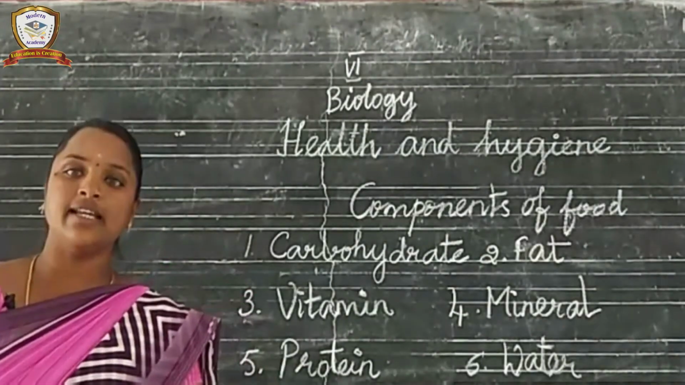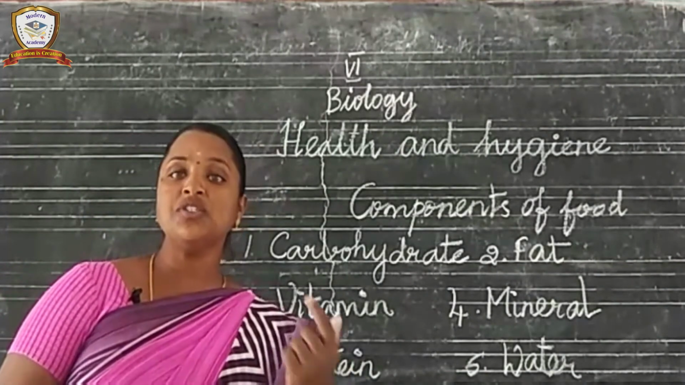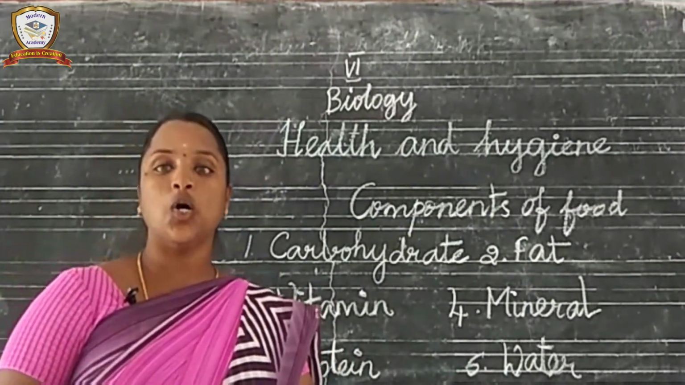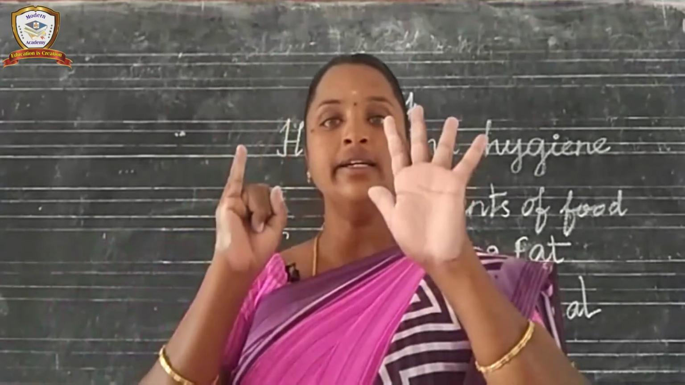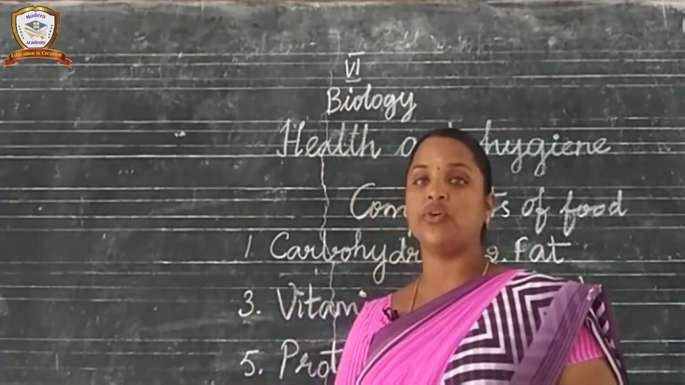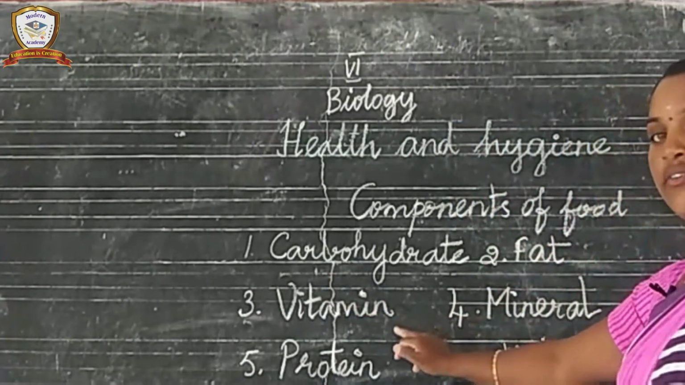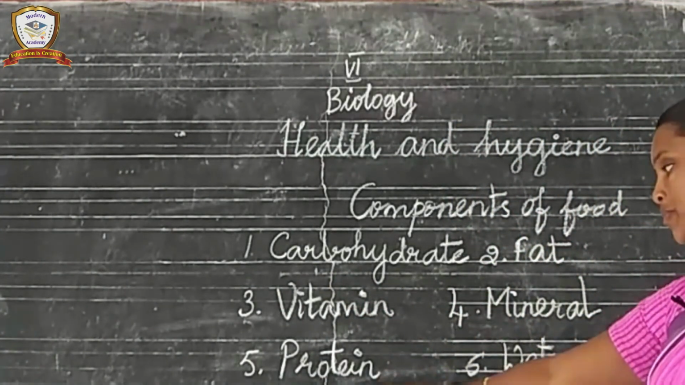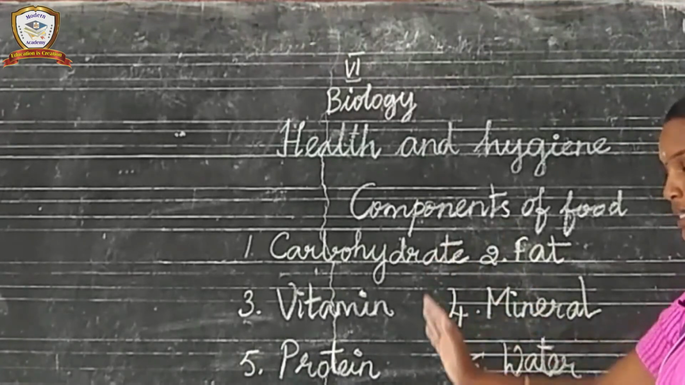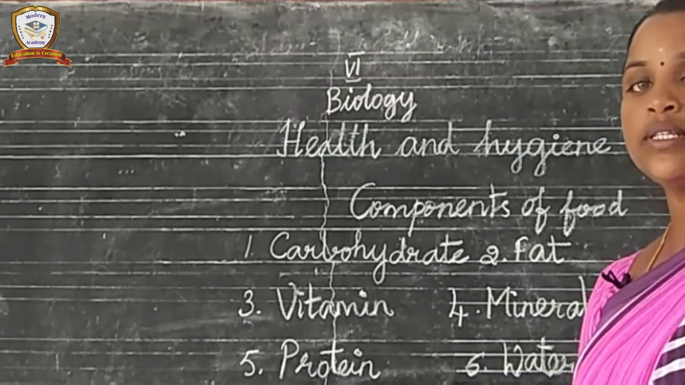What did we discuss in the last class? We discussed the components of food. How many components of food are there? There are 6 components of food. What are they? Carbohydrate, fat, vitamin, mineral, protein, water. These are the 6 components of food.